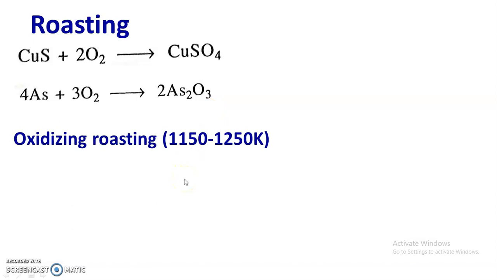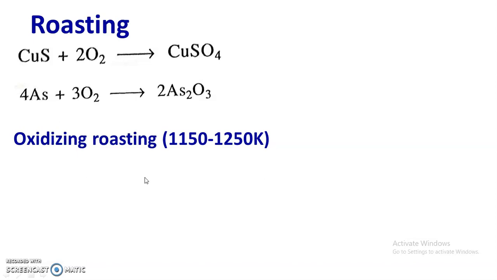Now there are three types of roasting: oxidizing roasting, also called dead roasting, sulfatizing roasting and chloridizing roasting. First is oxidizing roasting. What is oxidizing roasting? It is also called dead roasting. In oxidizing roasting, ore is heated at very high temperature, in the order of 1150 to 1250 Kelvin, in free supply of air.